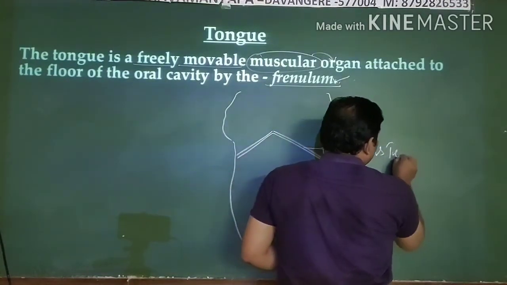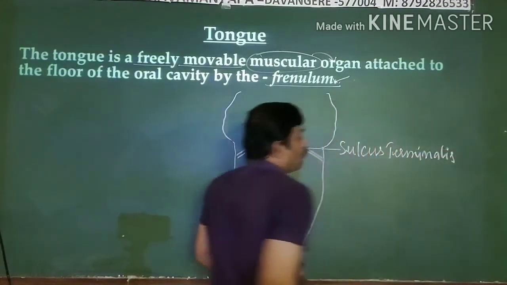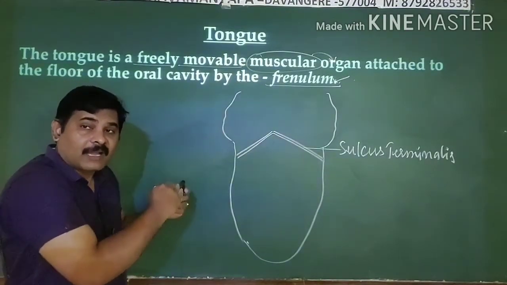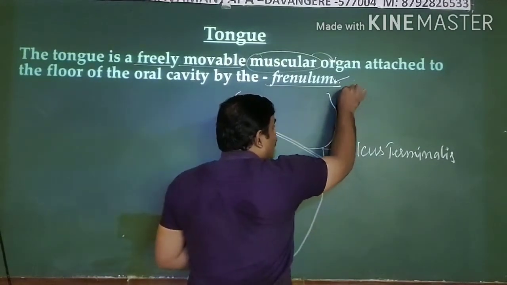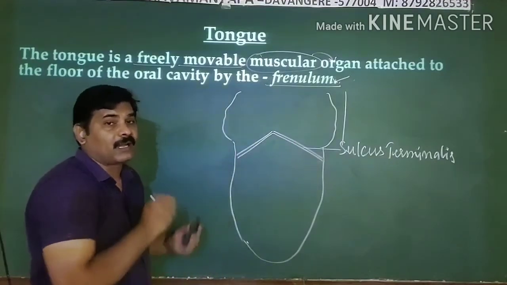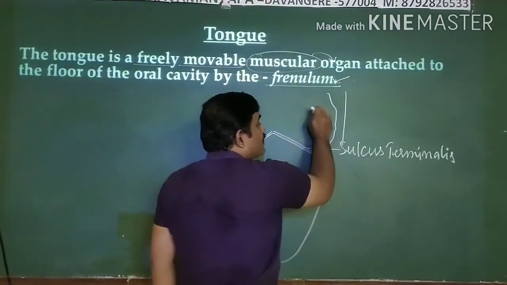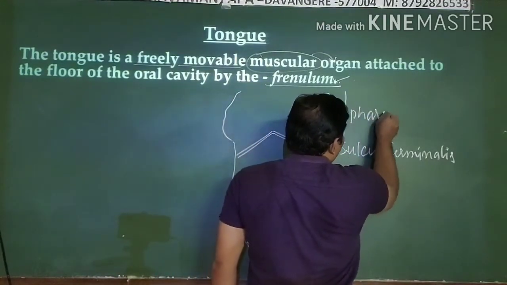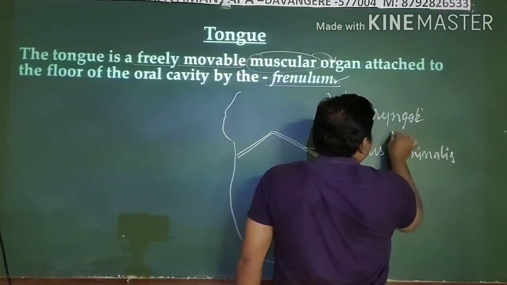Sulcus terminalis, right? And this sulcus terminalis divides the tongue into two portions. Just above this you can find a portion which is actually the posterior part of the tongue. This is known as the pharyngeal tongue. The posterior part of the tongue is known as the pharyngeal tongue.